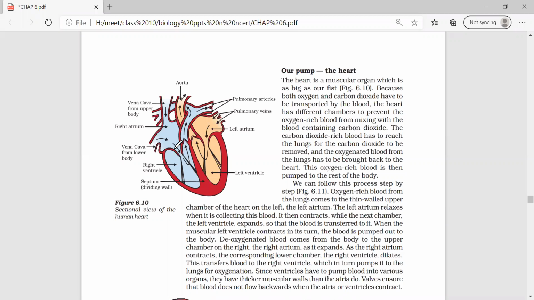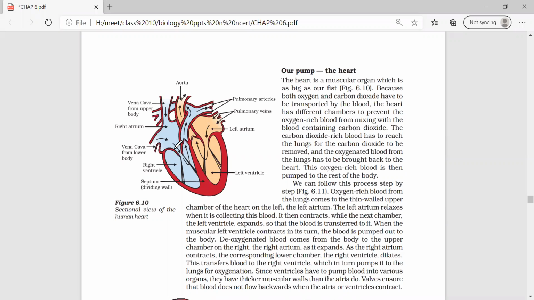Niranjan, please don't answer. Remaining people answer. Which type of blood enters the right side of the heart? Deoxygenated blood. And which blood enters the left side of the heart? Oxygenated blood. Which artery carries deoxygenated blood from the ventricle to the lungs? Pulmonary artery.